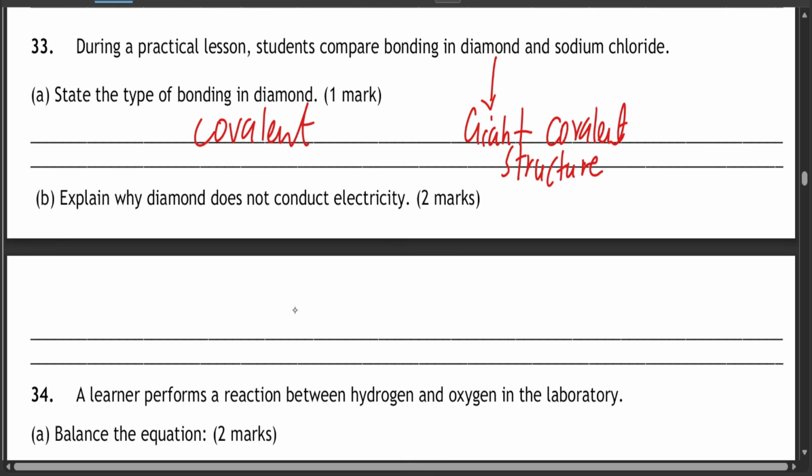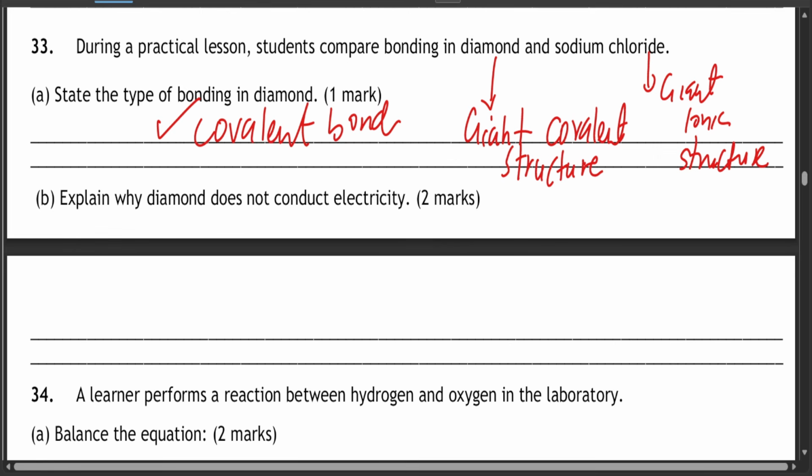Carbon atoms are non-metals, and they bond with one another to give a structure like diamond or graphite. Sodium chloride is a giant ionic structure, so the bond there is ionic bond. But the answer to this first question is covalent bond.